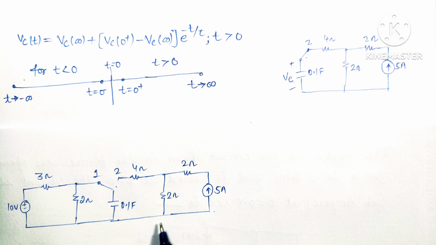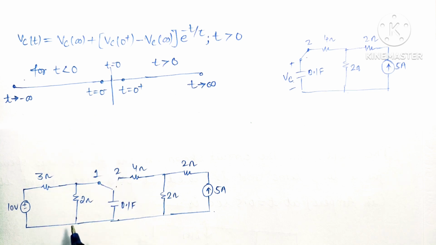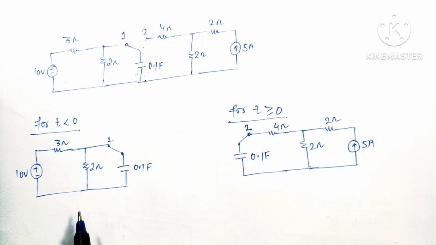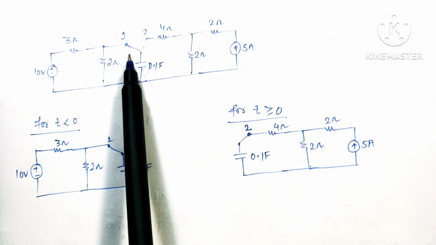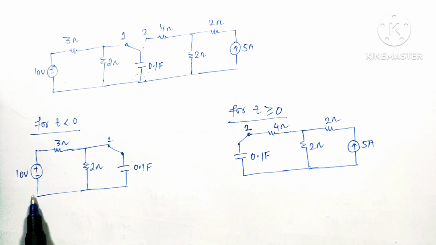This is the circuit given to us, and it is said that at t is equal to 0 second this switch will move from position 1 to position 2. So we can see that from t is equal to minus infinity up to t is equal to 0 minus second, this capacitor will charge by this 10 volt source. Since this capacitor will charge for a long time, it will be fully charged and come into steady state. So at t is equal to 0 minus second, this capacitor will be in steady state. So for t less than 0 second, we can draw the circuit like this. Here the switch is connected to position 1 and this capacitor is charging by this 10 volt voltage source.